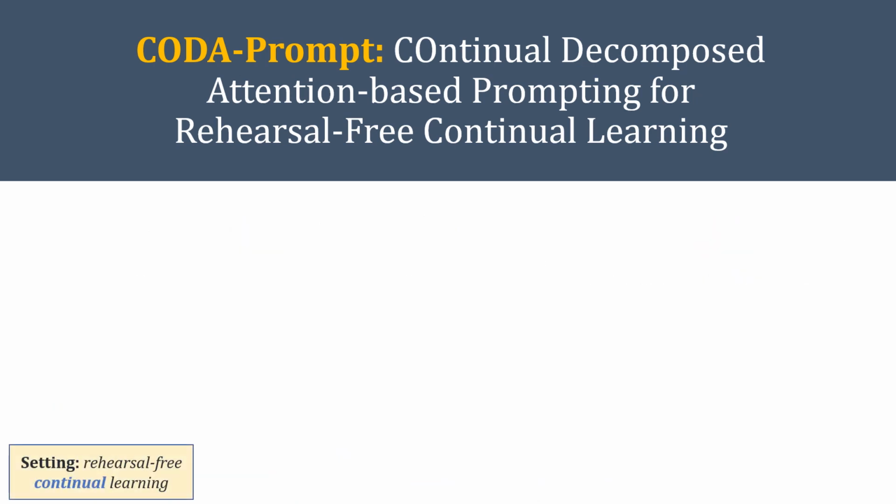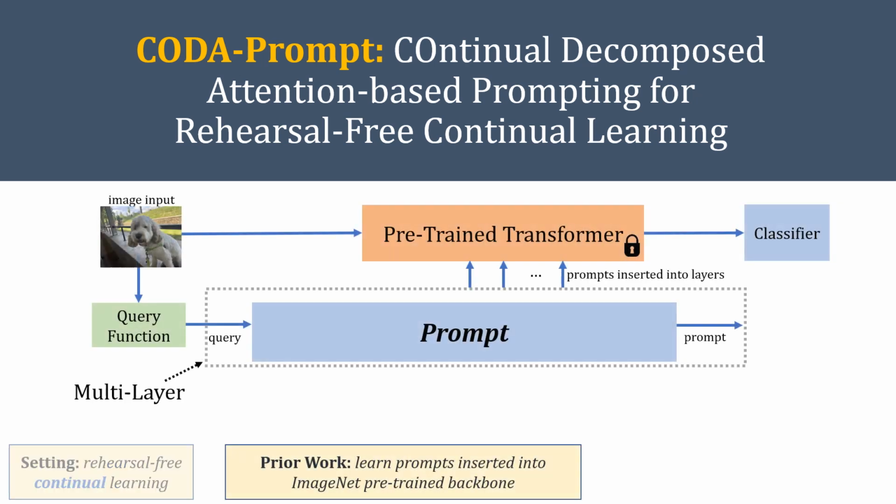We work in the problem setting of rehearsal-free continual learning. Typical solutions for continual learning require rehearsal of previously seen data, which increases memory costs and may violate data privacy. Recently, the emergence of large-scale, pre-trained vision transformer models have enabled prompting approaches as an alternative to data rehearsal.